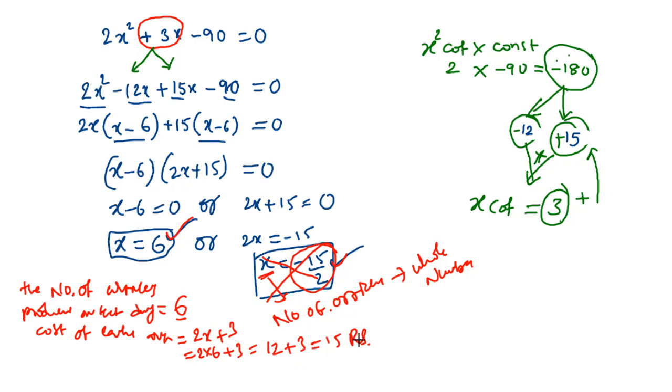So now we can find out the total cost. Total cost equals the cost of each article, that is 15, into the total number of articles, that is 6. So 15 into 6 is how much? 90. So we get the total cost as 90, which is given. Hence it is satisfied.